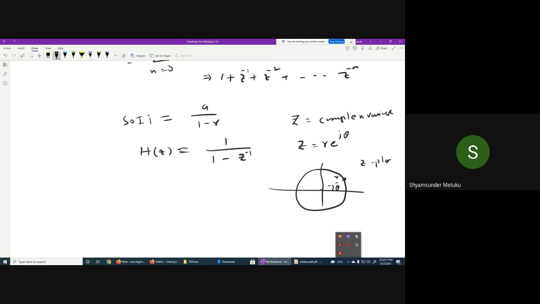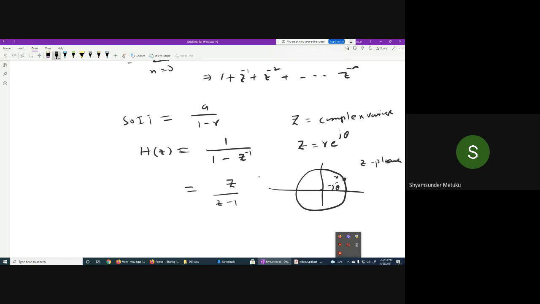It's called Z plane. Now in this plane we need to find the values of Z for which my h of Z becomes finite. So similar to the previous equation, can I write Z by Z minus 1? Z inverse is written as 1 by Z, it will become Z minus 1, and the denominator Z can be taken as a numerator. Now at what value of Z it becomes infinity? Z equal to 1.